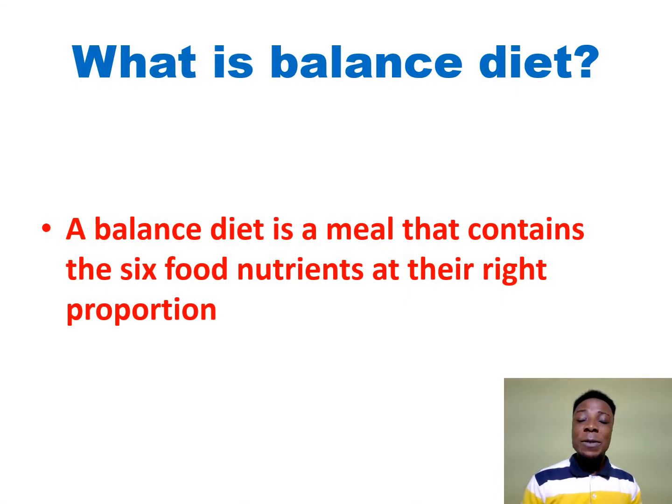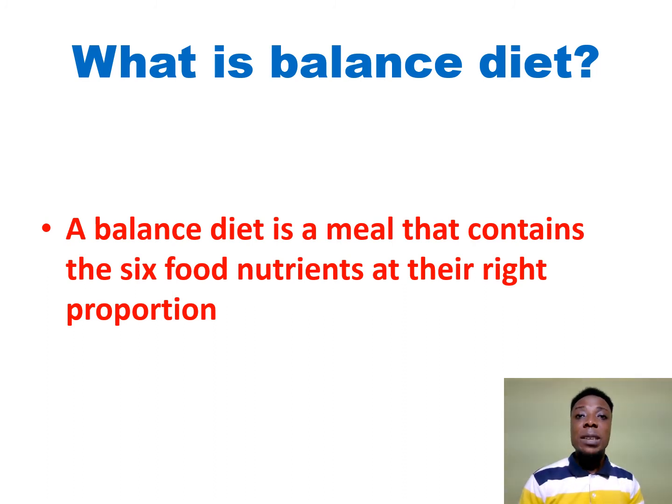Now, there was a question we ought to have asked. What is a balanced diet? Any idea? Don't worry yourself. Check out the red ink. Balanced diet has been defined for you. A balanced diet is a meal that contains the 6 food nutrients at their right proportion. Let's take that again.